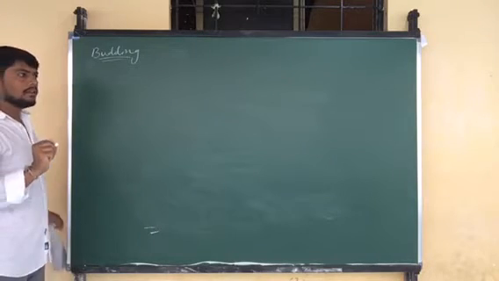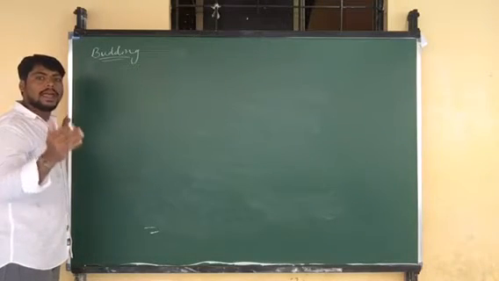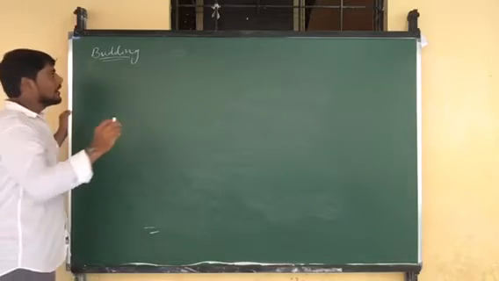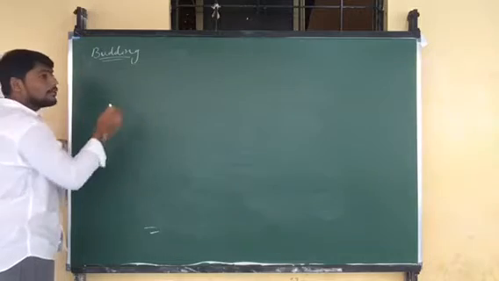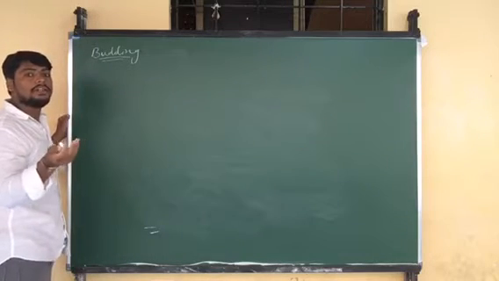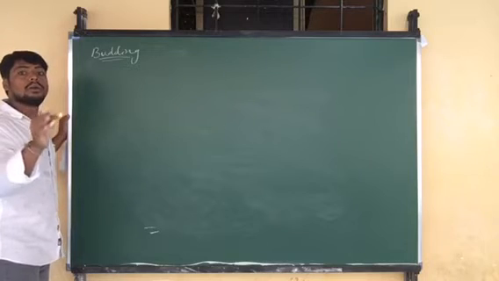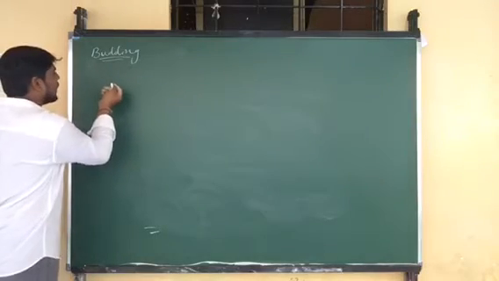It is the development of a new individual from an outgrowth of the parent individual. So budding means the formation of a new individual from an outgrowth of the parent body. That is called the budding method.